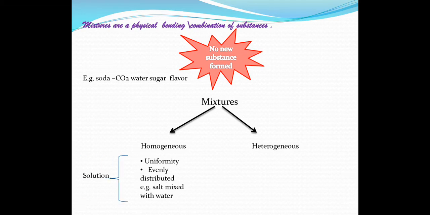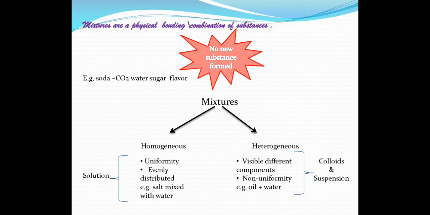On the other hand, heterogeneous, that is of different kind, has visibly different components, they are non-uniform. For example, when you mix oil with water, though we have mixed them, you can see two different layers. So they are not uniformly mixed. This type of heterogeneous mixtures are colloids and suspensions. So today we will talk only about homogeneous mixture, that is about solutions. So now let's start with solution.